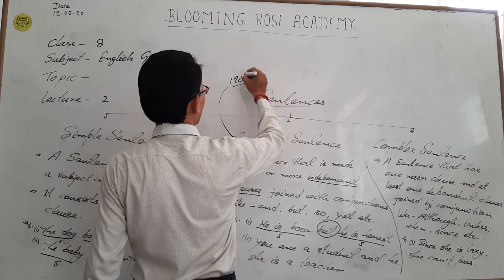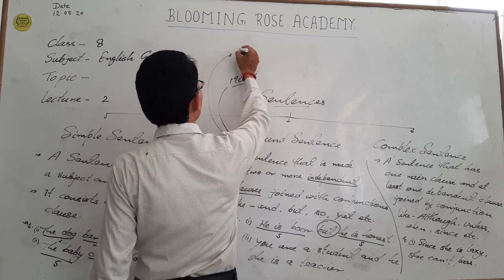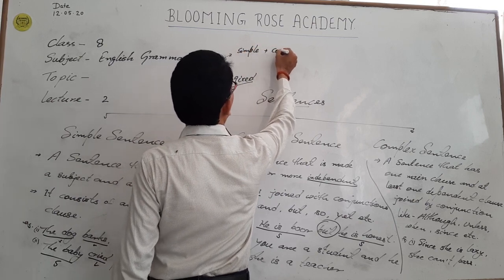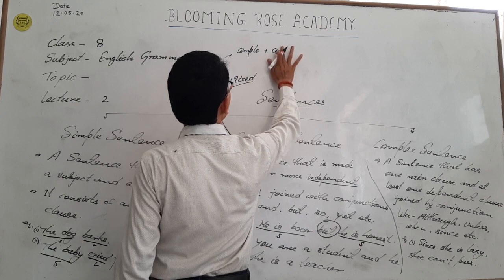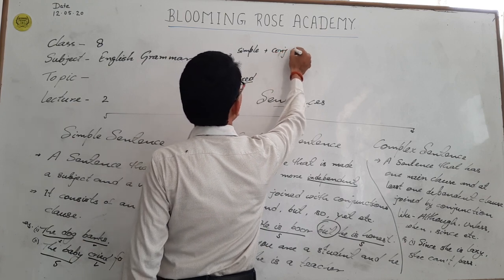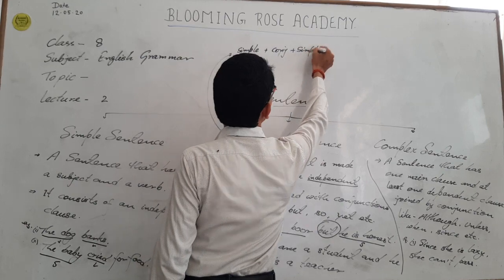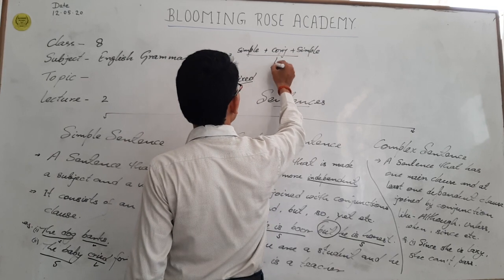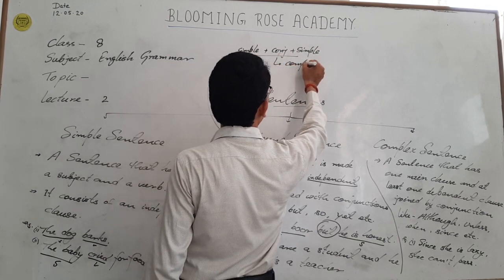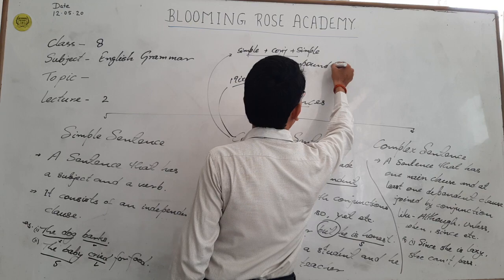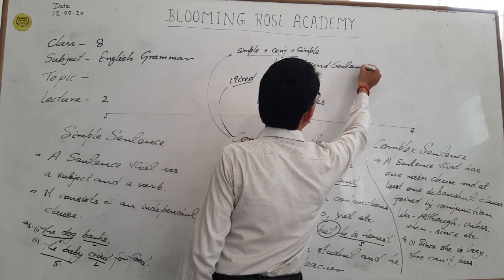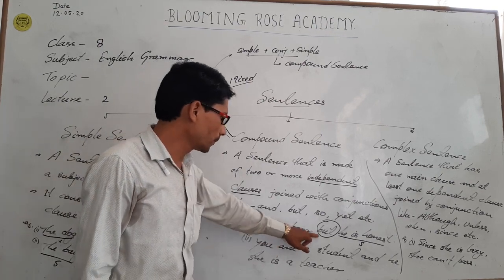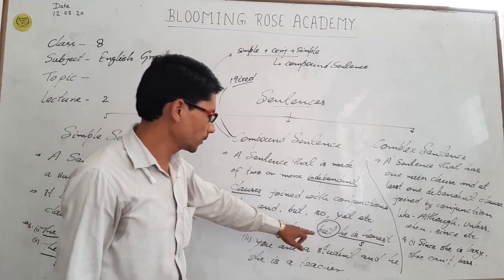We can say, if two simple sentences are joined with a conjunction, it is called a compound sentence. For example, he is poor but he is honest. Two simple sentences joined with a conjunction.